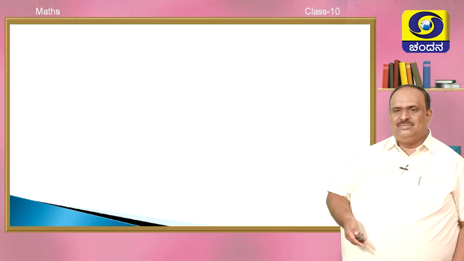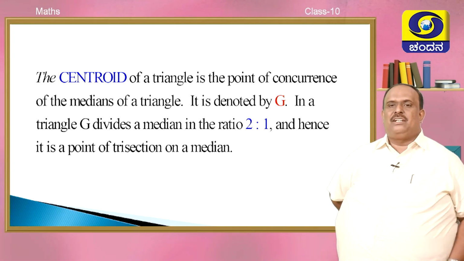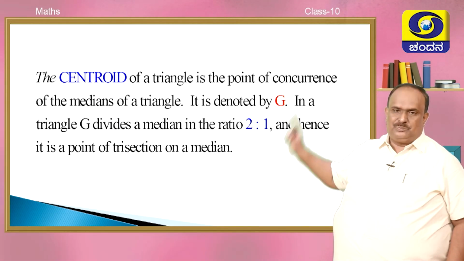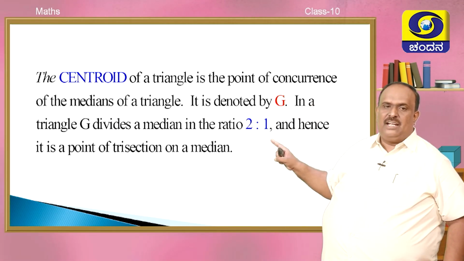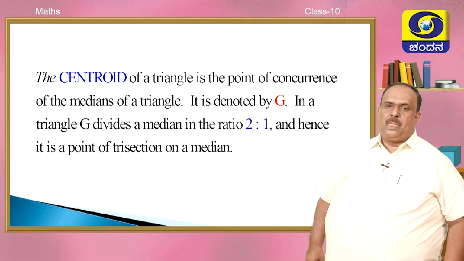Then what is centroid? This is the definition. The centroid of a triangle is the point of concurrence of the medians of a triangle. It is denoted by G. In a triangle, G, that is centroid, divides a median in the ratio 2:1. Hence it is called a point of trisection.